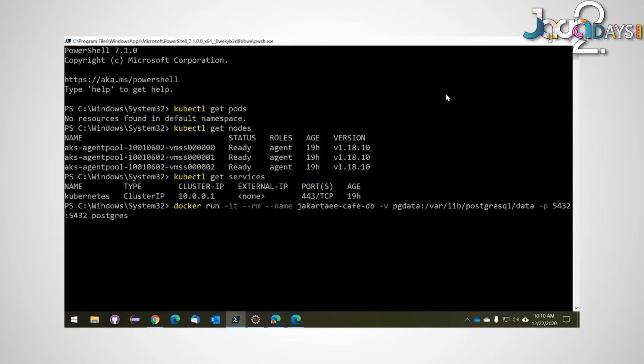--rm means when I shut down this command, don't bother keeping around a copy of the image. I don't need it. I'm giving the image a name, in this case Jakarta Cafe DB, just in case something goes wrong and I need to resurrect this. I need to be able to refer to it by name very easily. The -v portion is important because we're running a database.